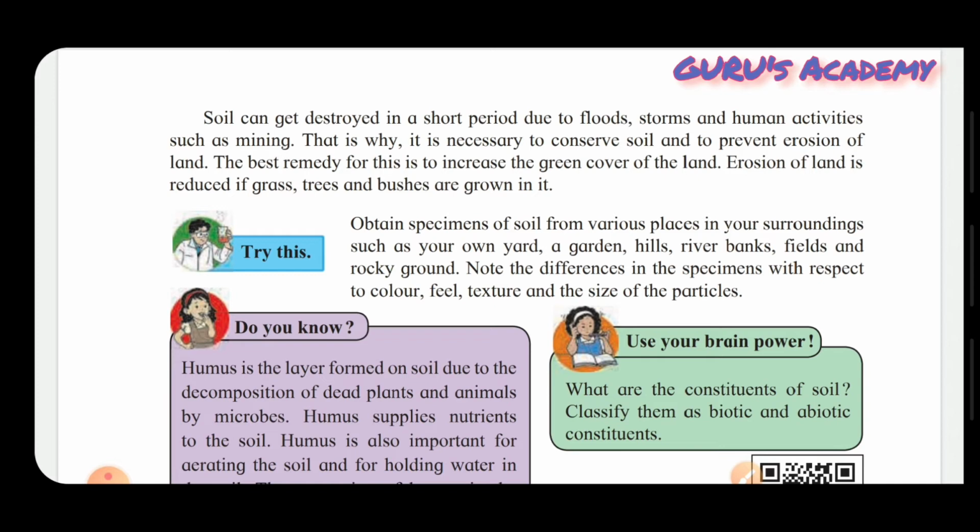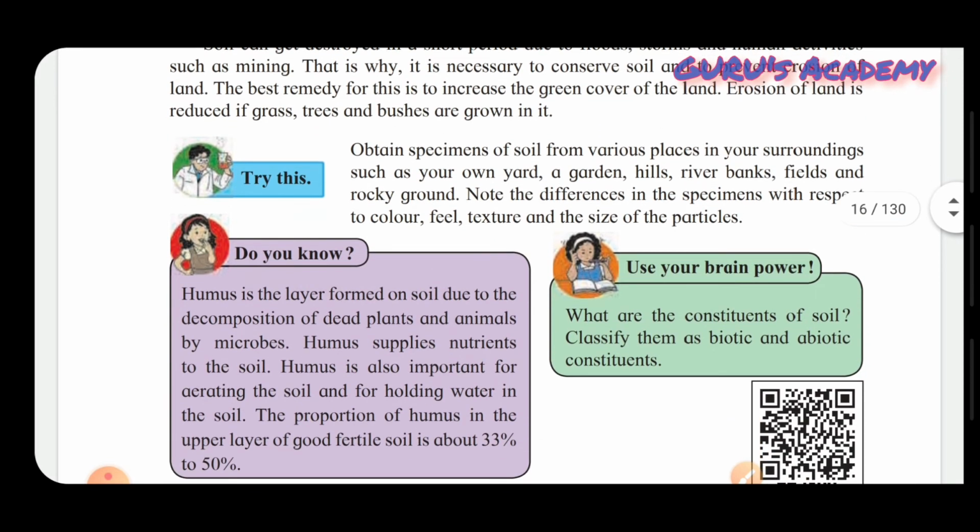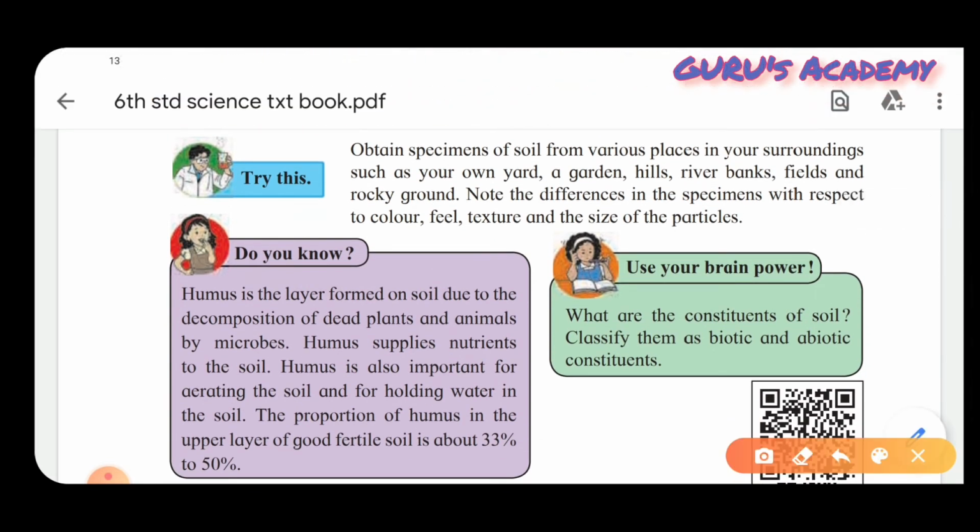Now let's see what is given next. Obtain specimens of soil from various places in your surroundings, such as your own yard, garden, hills, riverbanks, fields, and rocky ground. You have to note differences in these specimens with respect to their color. How do you feel them? What is their texture and the size of the particles found in them?